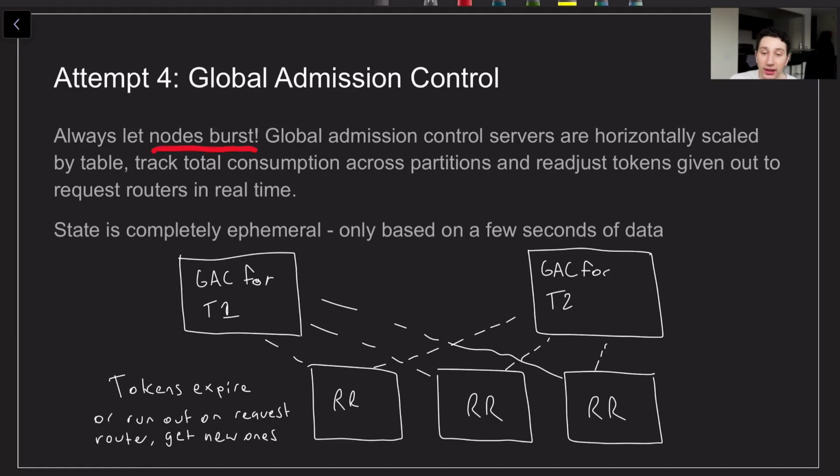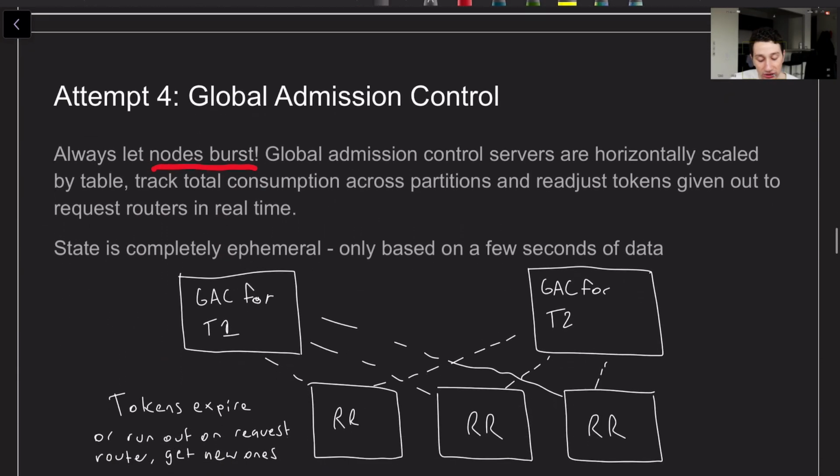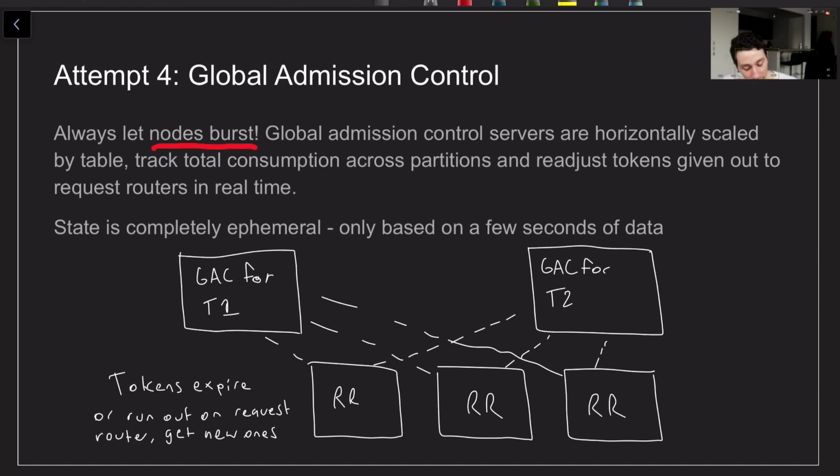However, the main thing is, number one, we have to be very smart about how we assign partitions to nodes. And number two is that we want to be sure that the partitions that are bursting are getting capacity, and the ones that are not using a lot of throughput are getting less capacity as well. So in some ways, still similar to adaptive capacity, but just trying to do that a little bit faster. So the way that works is we have these global admission control components, which themselves are scaled out or sharded based on the subset of tables that they're responsible for.